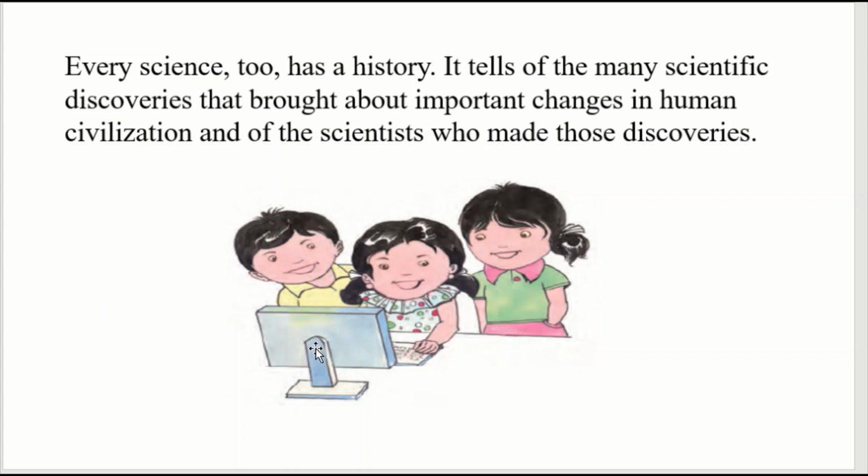Now the work can be done more accurately and fast. It also tells about who discovered the computer. So we can say that history helps us to know about the events which happened in the past.